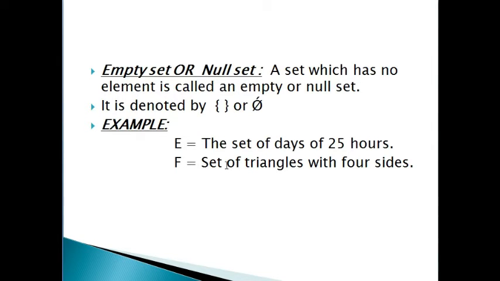Example, the set of days of 25 hours. We know very well one day has 24 hours, so it is a null set. Similarly, set of triangles with 4 sides. Triangle has 3 sides, so it is also empty set.